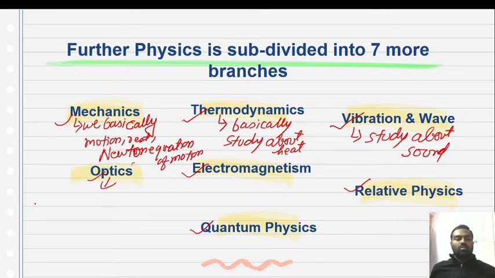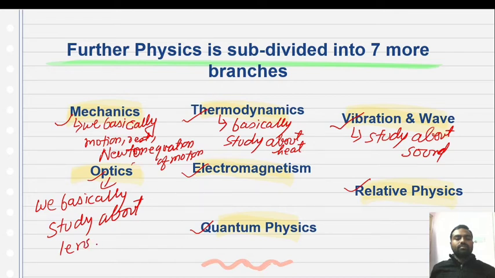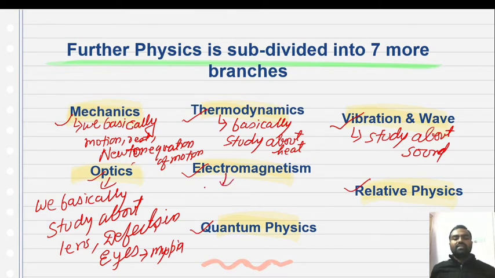In optics, we basically study about lenses, lens defects in the eye like myopia, hypermetropia and their correction. All these things we study. In electromagnetism, we basically study about magnetism and electricity also.